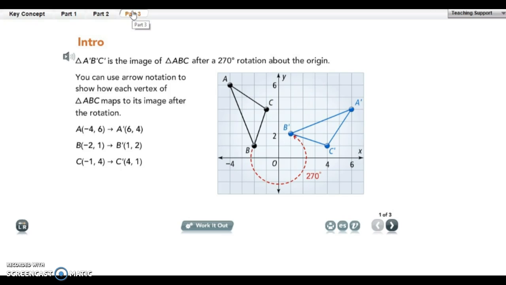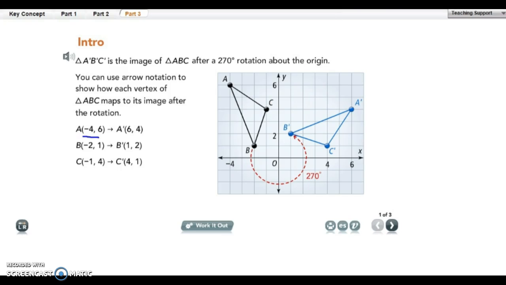Okay, here you can see that ABC has been rotated 270 degrees, and now it's ABC prime. The blue one is the prime. And over here on the left-hand side, you can see that we have A and A prime. I want you to take a good look at those. And you should be noticing some similarities.